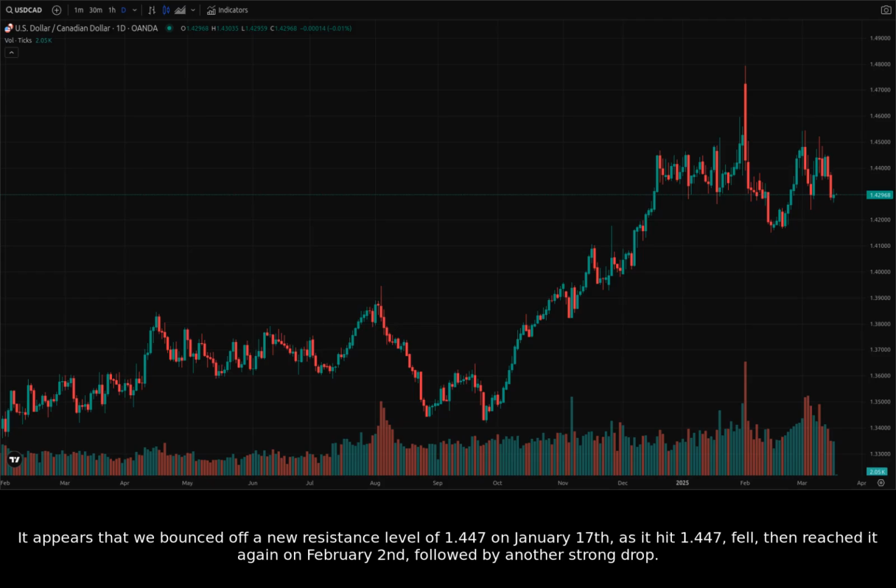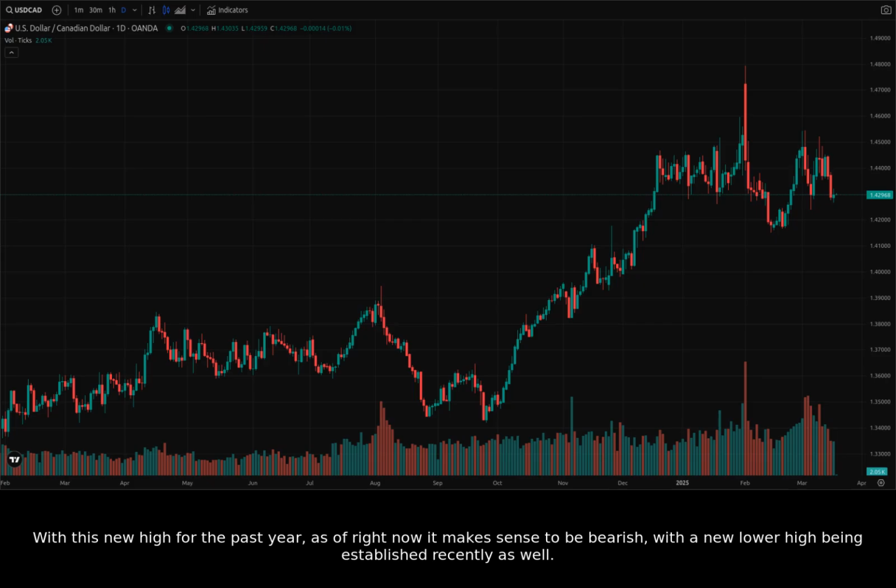It appears that we bounced off a new resistance level of 1.447 on January 17th, as it hit 1.447, fell, then reached it again on February 2nd, followed by another strong drop. With this new high for the past year, as of right now it makes sense to be bearish, with a new lower high being established recently as well.